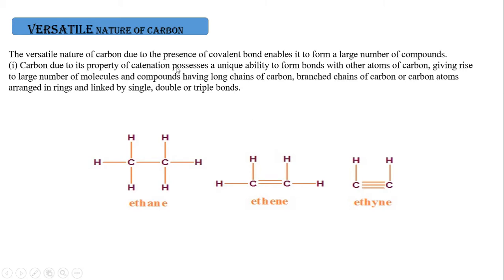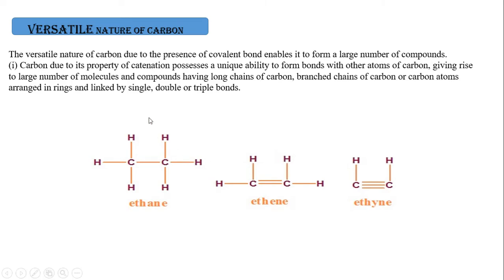So we know that due to the presence of the covalent bond, it is able to form a large number of compounds. See, it is tetravalent, right? So it is able to share its electrons with 4 other atoms like carbon. It is able to form long chain, branched or cyclic compounds, with single bond, double bond or triple bond. So it is able to form a large number of molecules. That is called catenation.